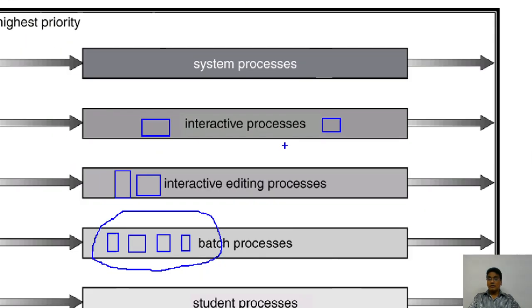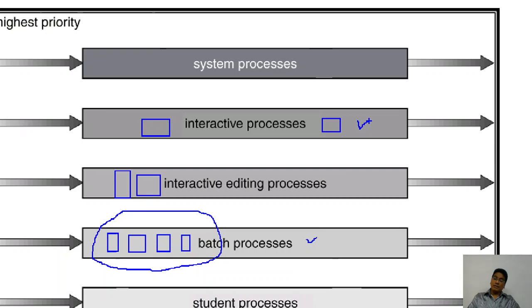Every process, or every ready queue, has its own scheduling algorithm. So the scheduling algorithm that is used over here may be first come first serve. The scheduling algorithm that is used over here may be round robin scheduling, and so on and so forth.